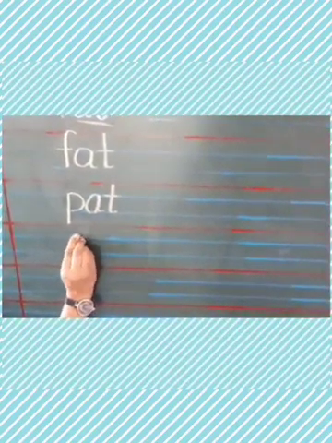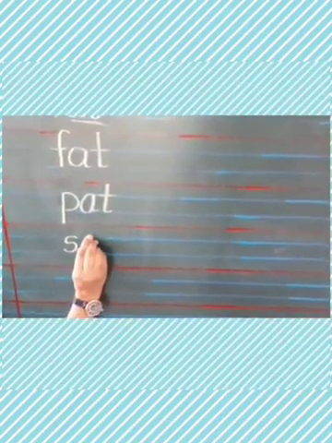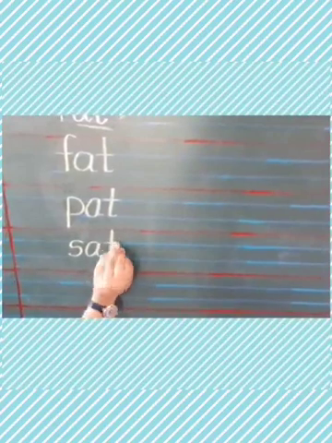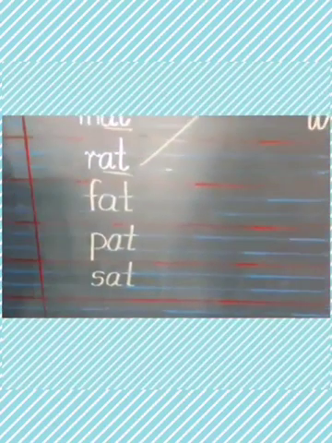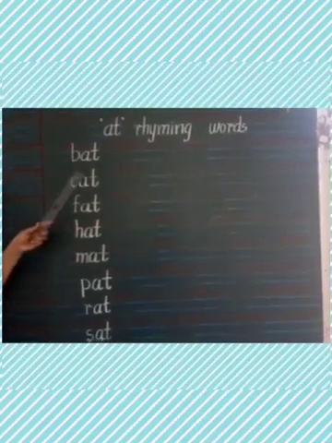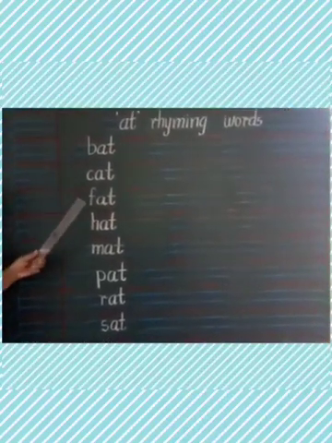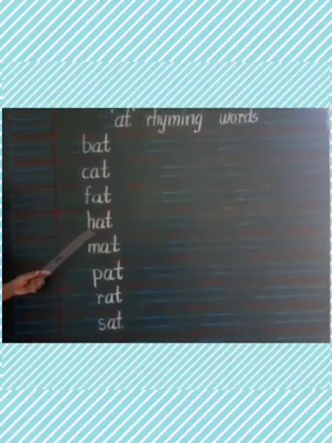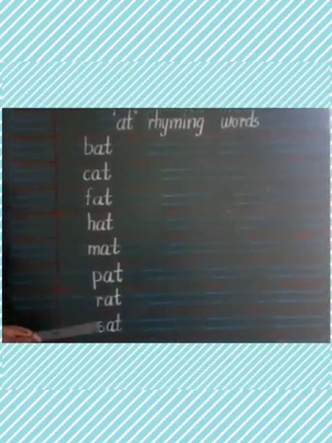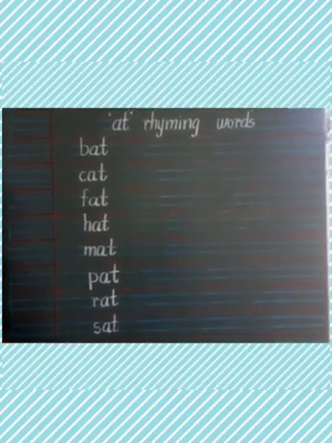And the last word is S-A-T, sat. Sat means to sit. So let's revise AT rhyming words. BAT, bat, CAT, cat, FAT, fat, HAT, hat, MAT, mat, PAT, pat, RAT, rat, SAT, sat.